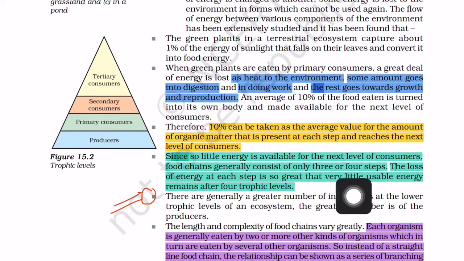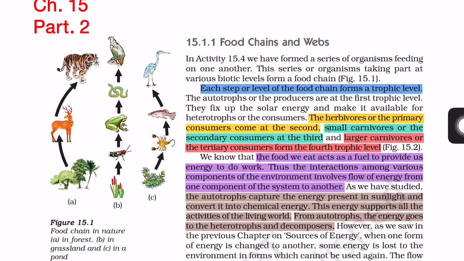For a better example, you can take the tiger. Have you heard that a tiger is eaten by any animal? No, a tiger is not eaten by any animal. Similarly, is there any animal which eats a vulture as food?